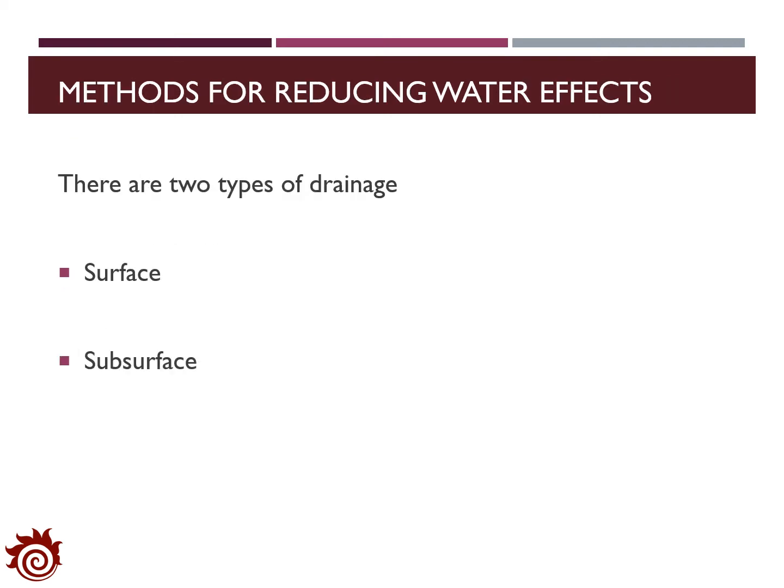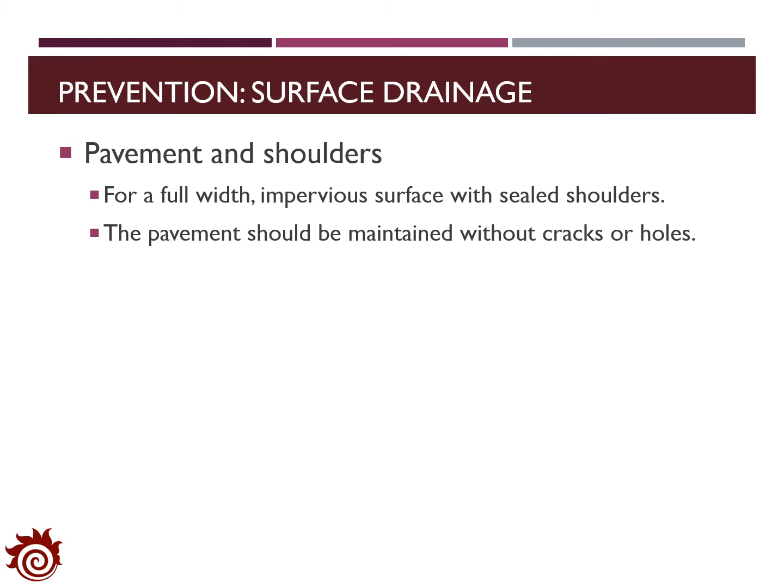In real projects, two types of drainage systems are applied: surface drainage and subsurface drainage. The surface drainage is one type of prevention method. In this method, we design the pavement and shoulders to stop water from entering the pavement structure. In general, it will apply a full-width impervious surface with sealed shoulders. Also, it will maintain the surface of the pavement regularly to prevent cracks or potholes.